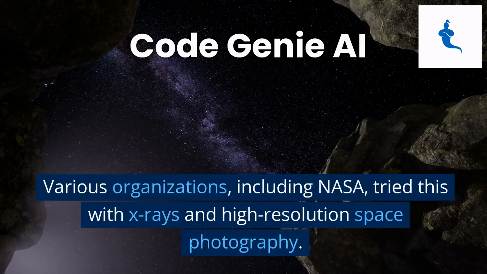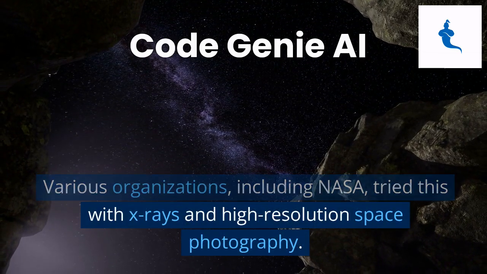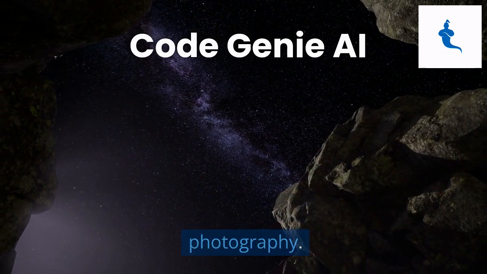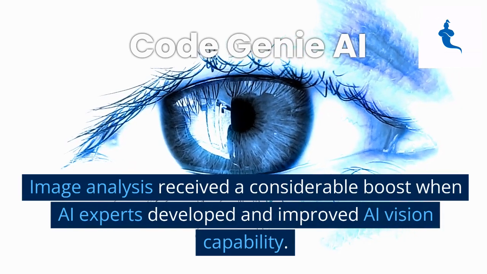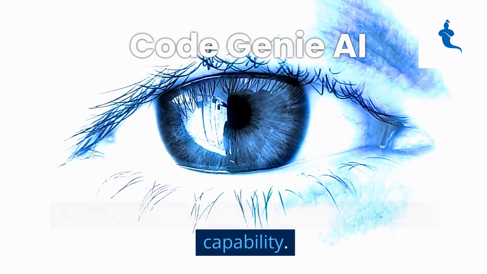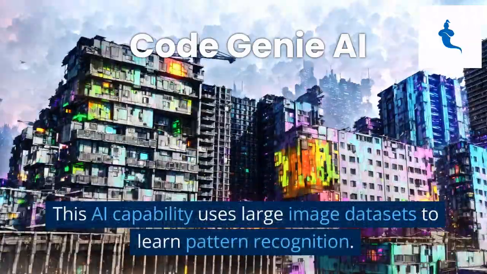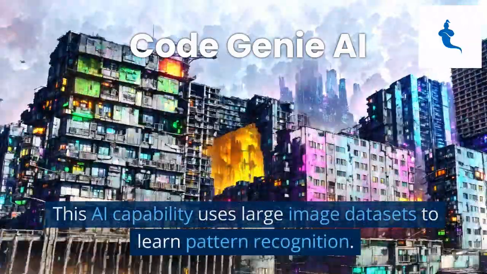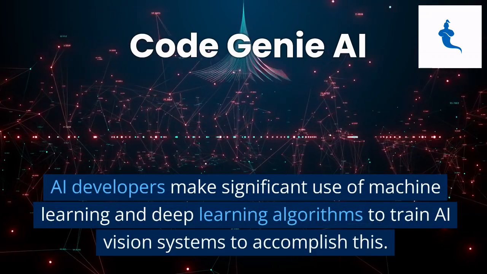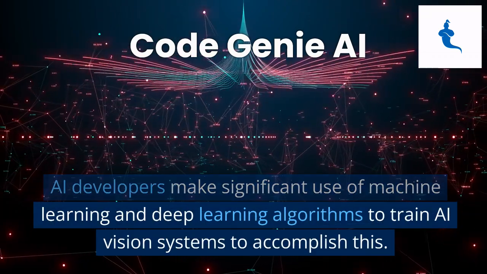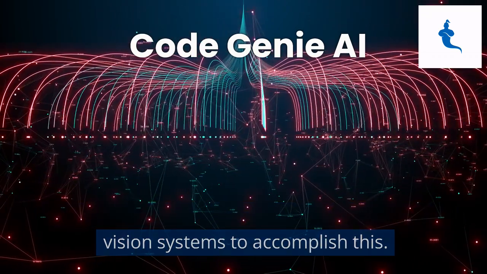Various organizations, including NASA, tried this with X-rays and high-resolution space photography. Image analysis received a considerable boost when AI experts developed and improved AI vision capability. This AI capability uses large image datasets to learn pattern recognition. AI developers make significant use of machine learning and deep learning algorithms to train AI vision systems to accomplish this.